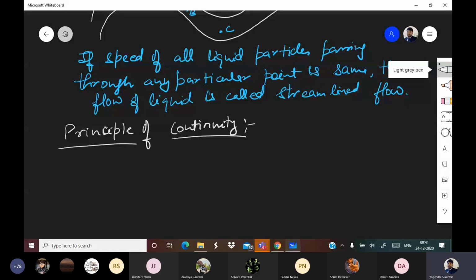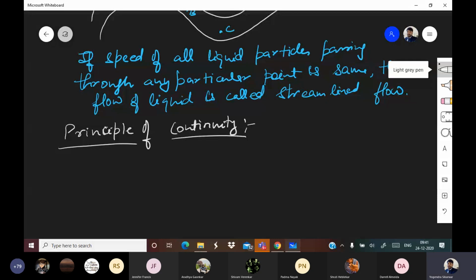Principle of continuity. Now, before talking about the principle of continuity, let me tell you very clearly that when we are studying this chapter, there are certain assumptions which we have made. One assumption is that liquid is incompressible.